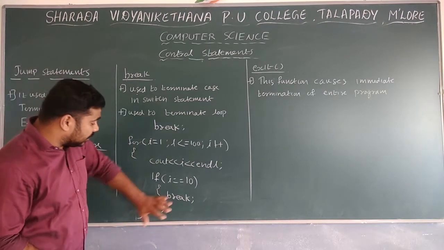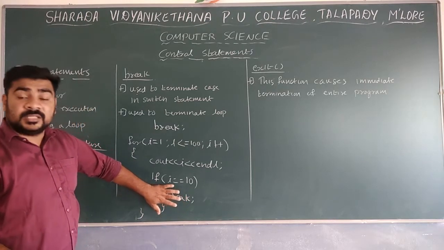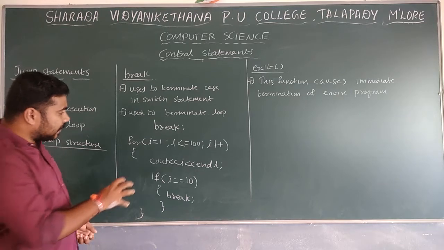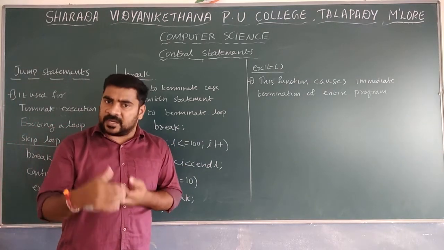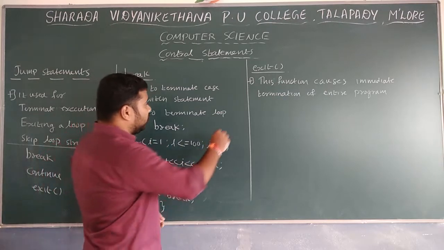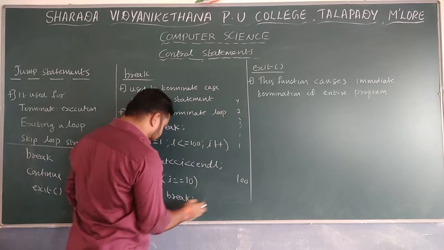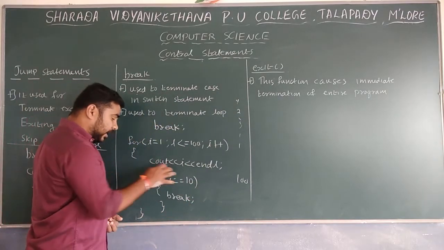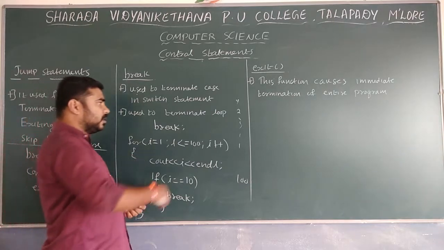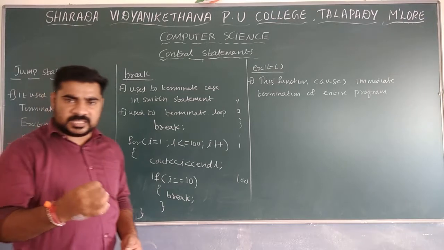Normally, if this part is not there, then the loop will be repeated 100 times, and we will display the values 1, 2, 3, like that till 100 values are printed. Whenever that part is there, when i is equal to 1 it is displayed, then i is incremented to 2, 3, 4 like that.